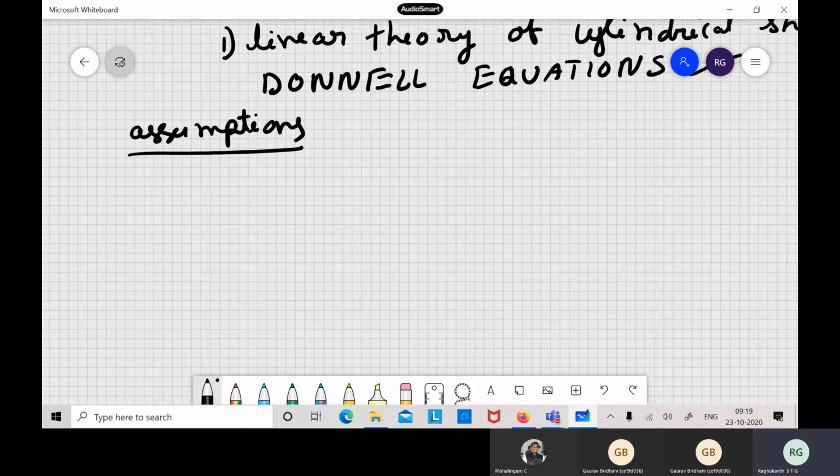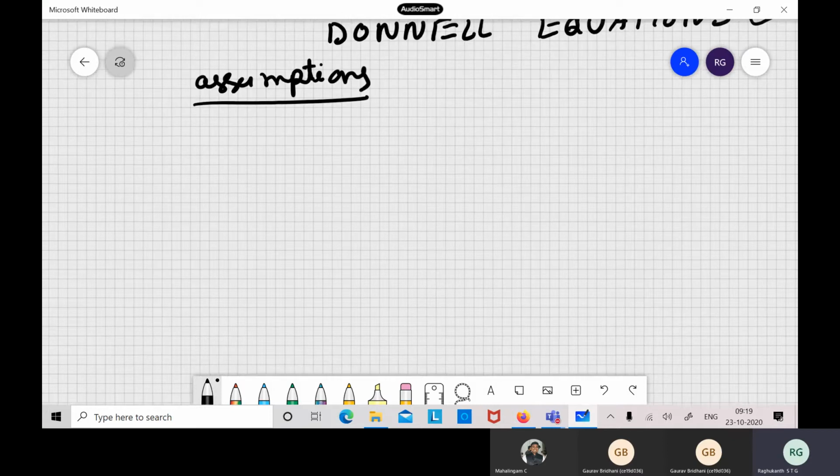We want to write our equations in terms of the stress resultants themselves. Then we have the problem: if you want to get a closed form, you can use advanced structural mechanics in a spherical coordinate system, write the equations and solve them yourself. That is also perfectly fine. But here we will go as per our strength of materials, because that is very easy to understand.